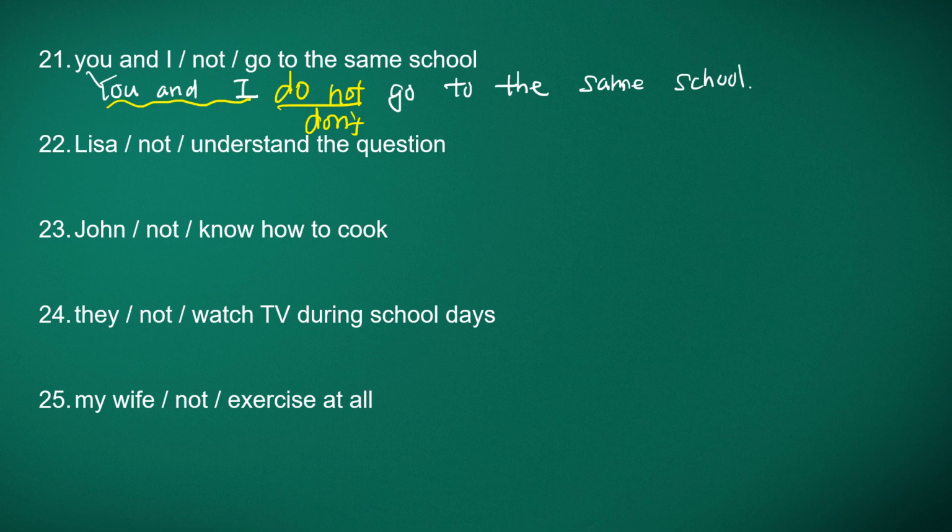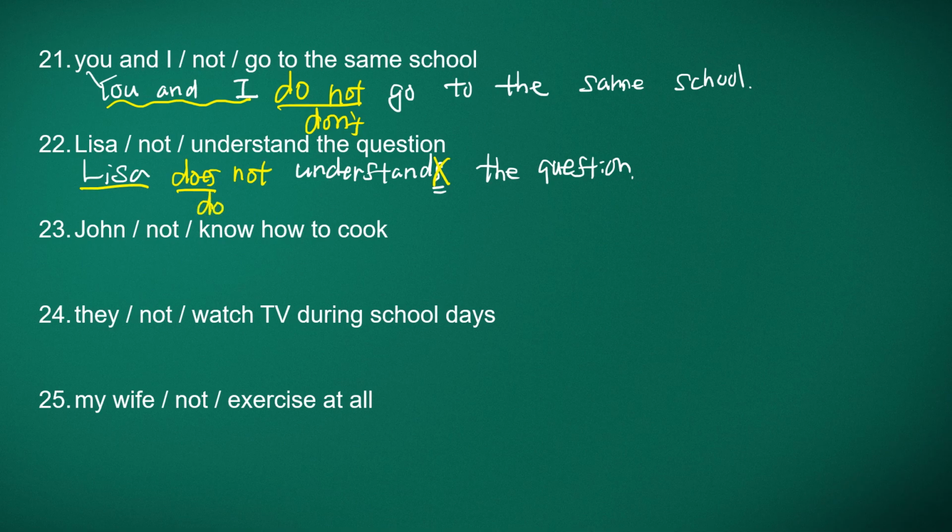Number 22. Lisa not understand the question. Lisa understands. U-N-D-E-R-S-T-A-N-D-S. Understands because Lisa is third person singular. The question. Lisa understands the question, and the negative not. But Lisa is third person singular, so we need does. And because of this does, we don't need S. So Lisa does not understand the question. Lisa doesn't. Lisa doesn't understand the question.